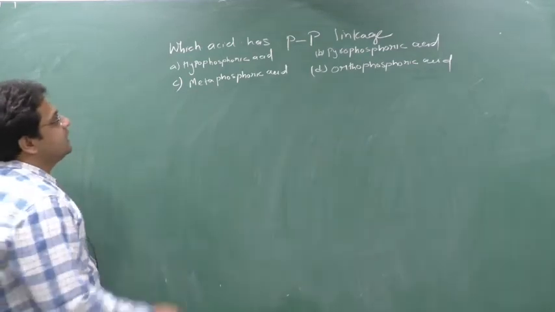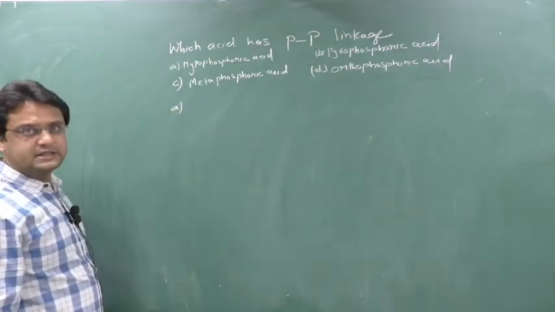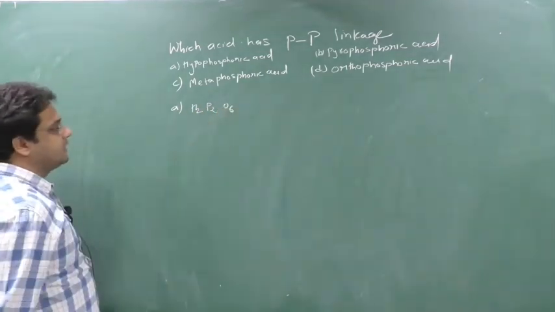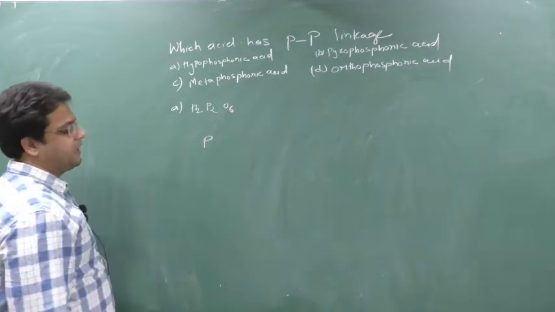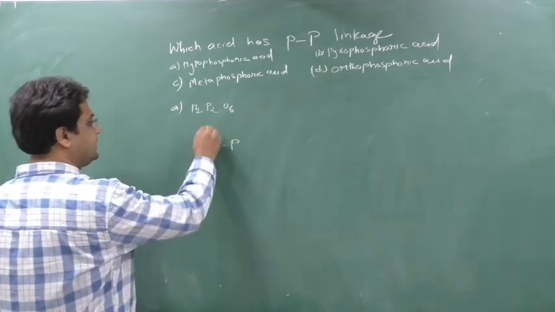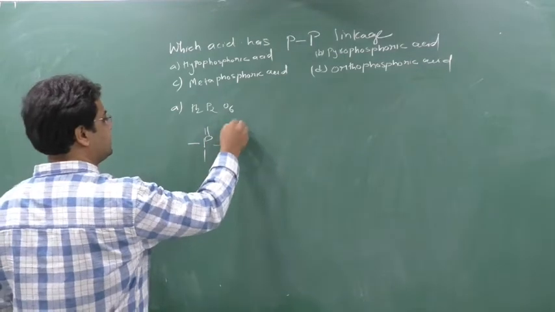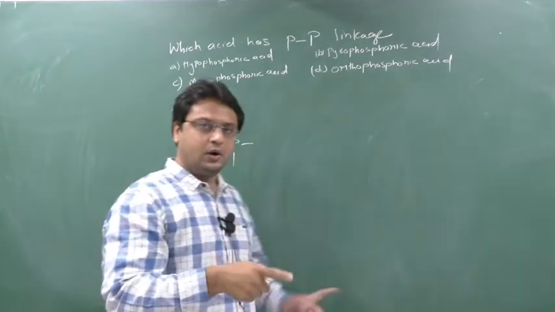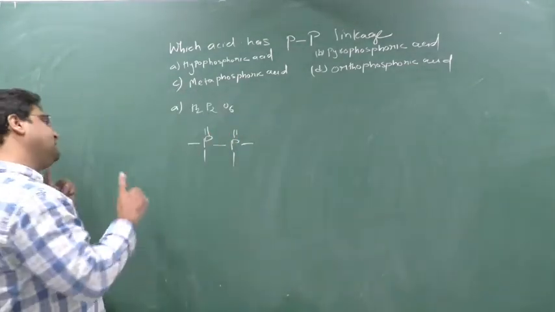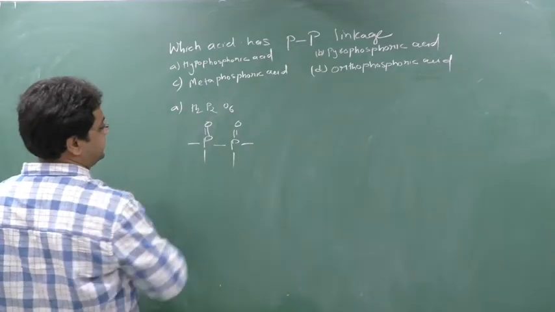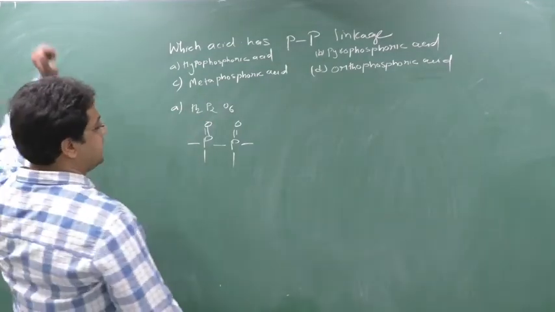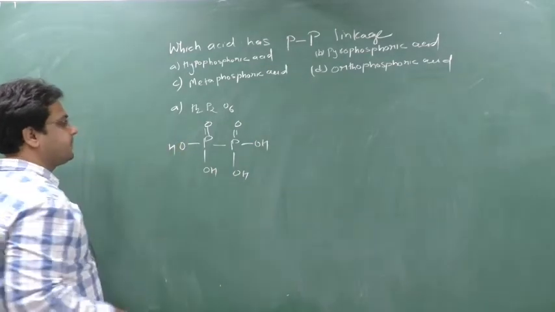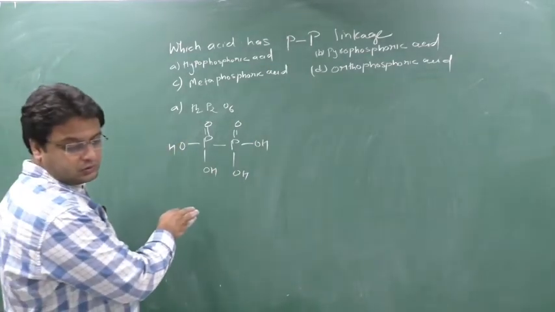So first is A, hypophosphoric acid, and you should know the formula. The formula is H4P2O6. Okay, see the structure. P should have a valency of 5. Now your two P are there, so 5 means here, 5 means here. This I told you when I was doing the oxyacids. So in this way only it can come. Double bond will be acquired by oxygen, and here I have OH, here OH, OH, OH. So this is H4P2O6.